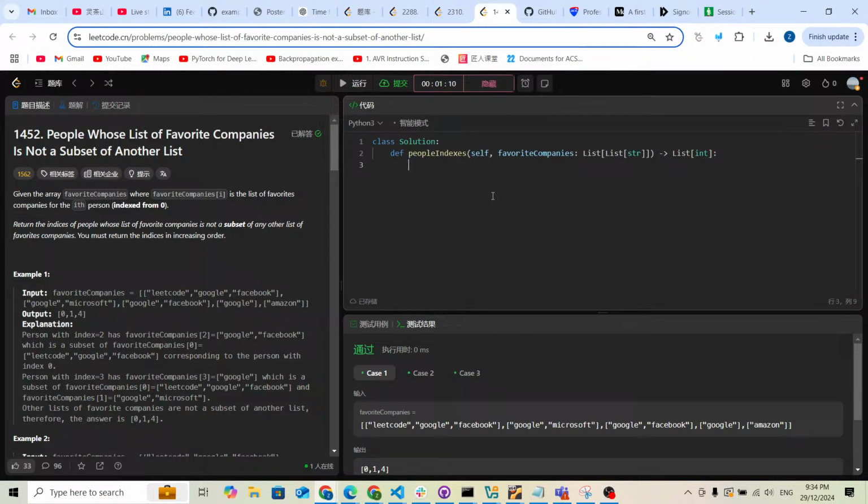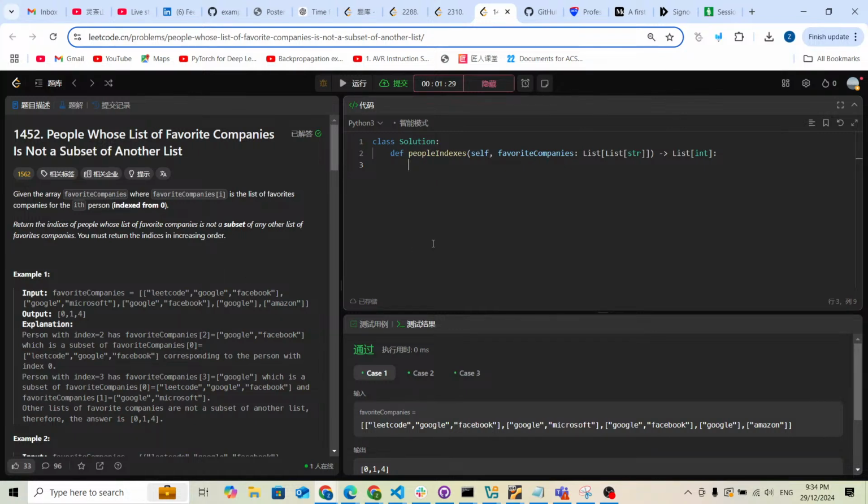To solve another Leetcode problem, 1452: people whose list of favorite companies is not a subset of another list. This problem is really easy to understand. Maybe you're going to think about it: can I use brute force to solve the problem?